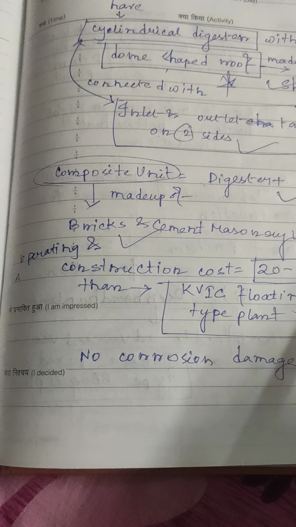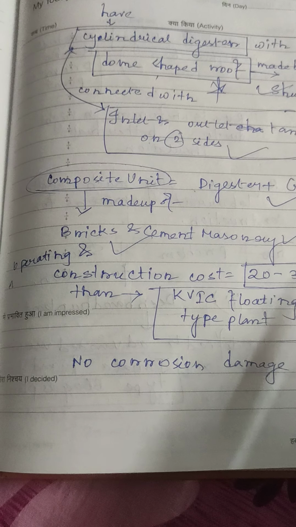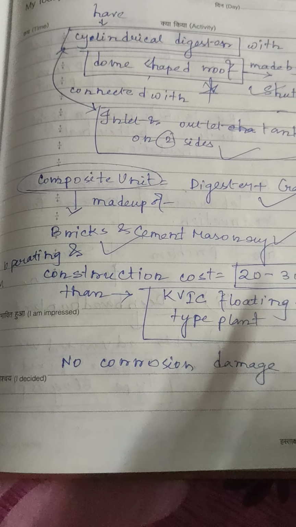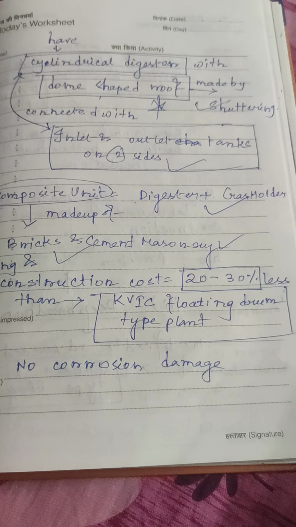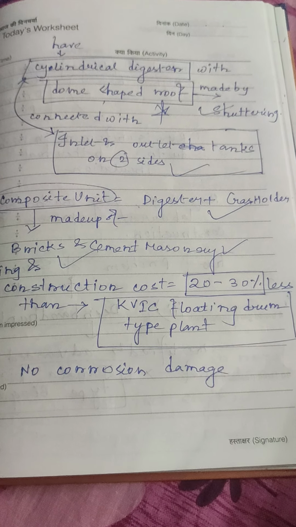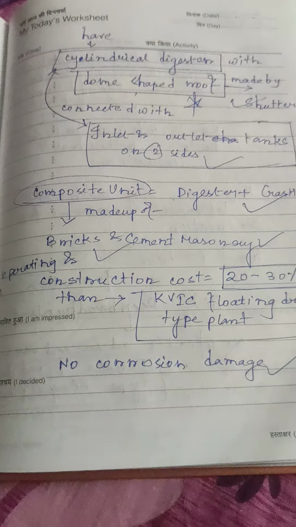Operating and construction cost of Janata plant is 20 to 30% less than the KVIC floating dome type of plant, the Khadi and Village Industries Commission floating drum type of plant. It has no corrosion damage.